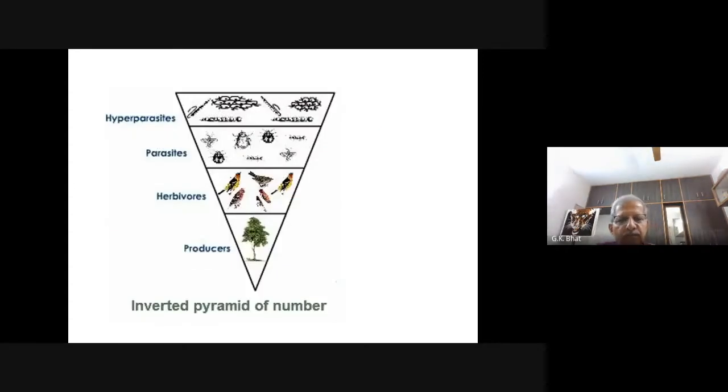So look here, producer, one number. We shall see another one. On this tree, one tree, you have hundreds of birds. One tree, 100 birds. And each bird has, let us say, 10 parasites in the body. How much will it be? 1000. And each parasite again has 10 hyperparasites, parasites in the body of the parasite. So you will get 10,000. This is an inverted pyramid of numbers.